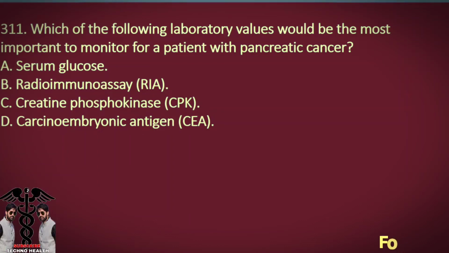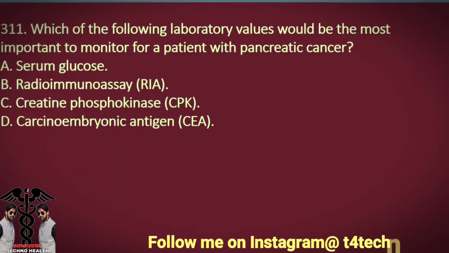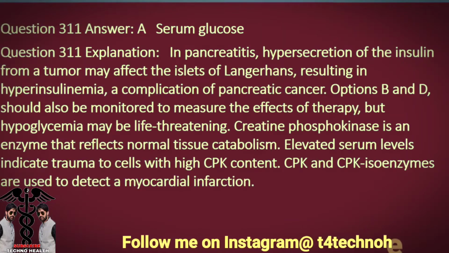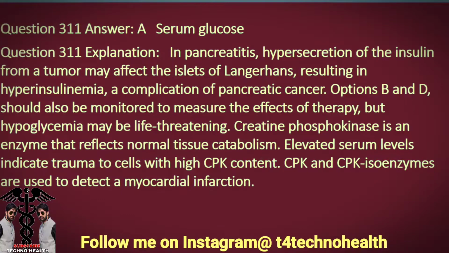Question 311. Which of the following laboratory values would be the most important to monitor for a patient with pancreatic cancer? A. Serum glucose. B. Radioimmunoassay, RIA. C. Creatine phosphokinase, CPK. D. Carcinoembryonic antigen, CEA. Question 311 Answer. A. Serum glucose.